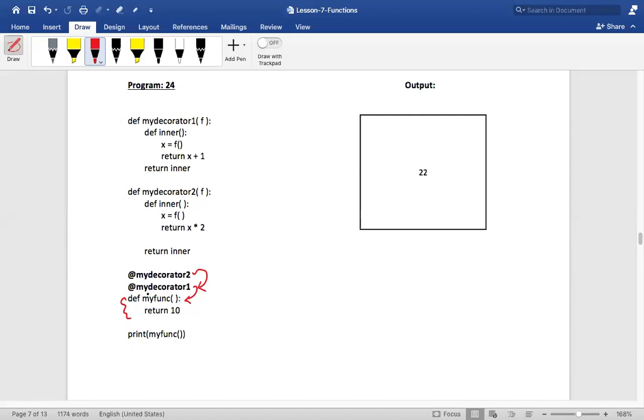So decorator 1, what will it do? It will return 11, correct? Decorator 1 will return 11. And to that 11, I'm again applying decorator 2. Therefore, 11 into 2 is 22. Guys, is that clear? Do you understand what I'm saying here?